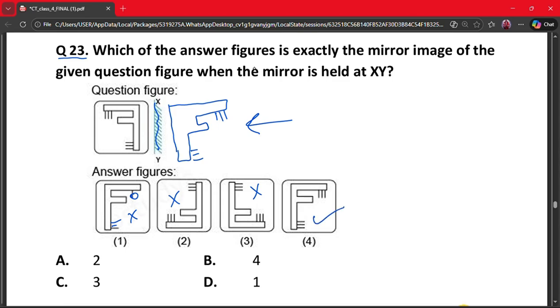Fourth, yes, it can be. It is. Why? Because it has three lines here and it is the same as our pattern. So our correct answer is the fourth one. So option A says 2, B says 4, C says 3 and D says 1. So our correct answer is option B.